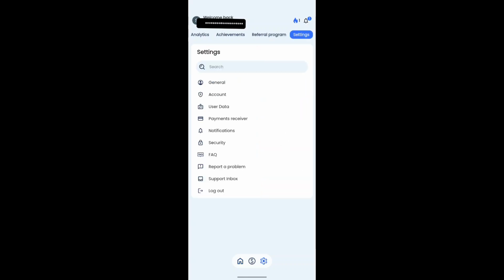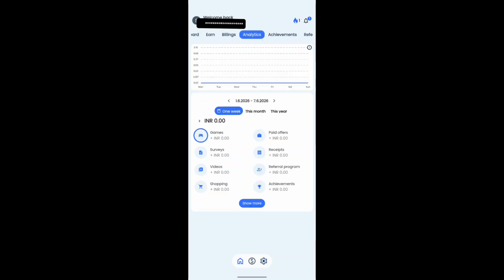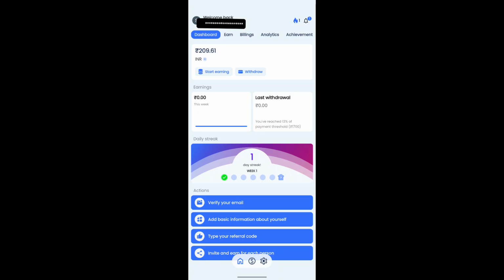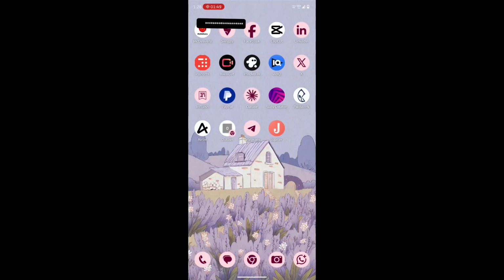Okay, and here is the settings. Normally you'll be able to log in, and this is everything that you would need to know in order to apply to this application. And the name of this application is Paid Work. So okay, earn the money.